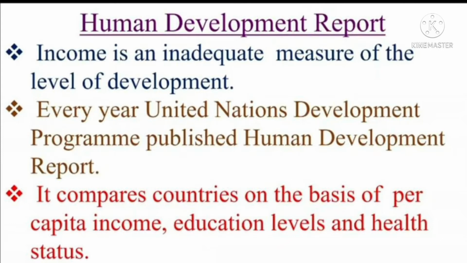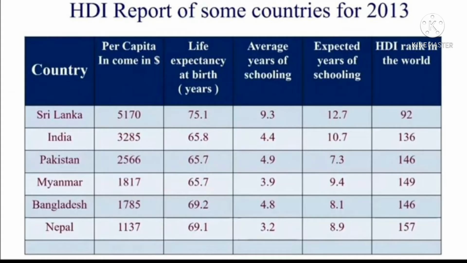Income is an inadequate measure of the level of development. Every year, the United Nations Development Program publishes the Human Development Report. It compares countries on the basis of per capita income, education levels, and health status. Here is some data from the HDI report of some countries for 2013.